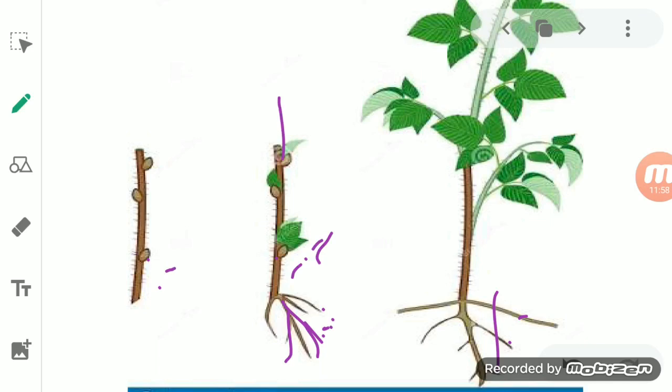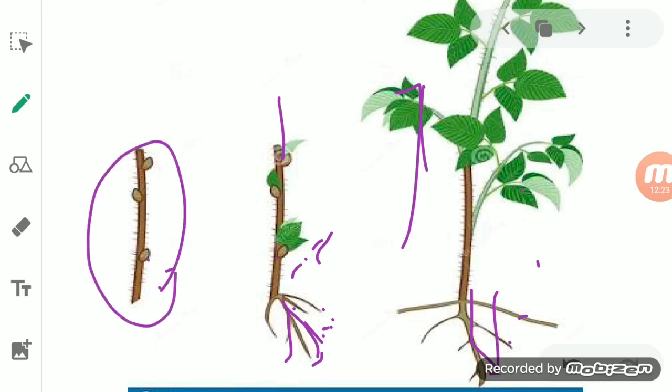Okay, so after a few days you will see the root starts coming up from it, and later on the cutting part develops into a new plant. The plant becomes long, and starts developing root and shoot also. So this cutting portion of a piece of a plant helps in the growth of a new plant. Such kind of reproduction can occur in a few plants only. It is not for all types of plants.